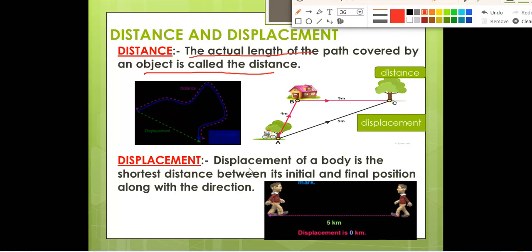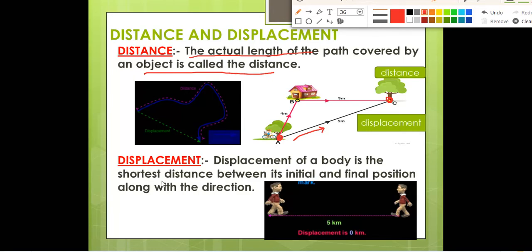Next, what is displacement? Displacement of an object is the shortest distance between the initial and final position along with the direction. For example, this is the initial position. From here the person has started his travel and he has to reach the point C. It is the shortest distance between the initial point, meaning the starting point, and the final point, meaning where he has to go. This is the final position. So the person will start from point A and reach point B through a very short distance and with a particular direction. He is moving in this direction, so displacement has direction. Since it is a vector quantity, it will obviously have direction.